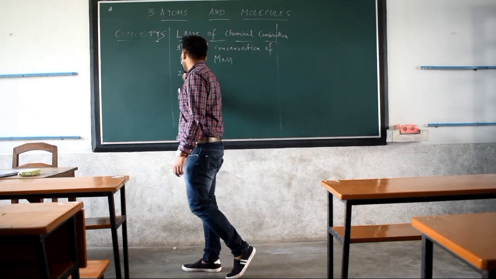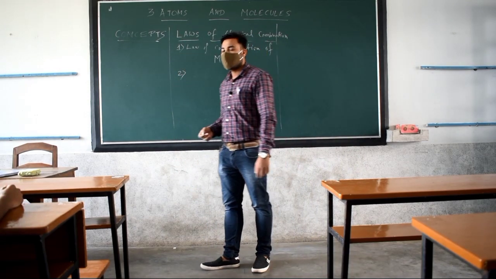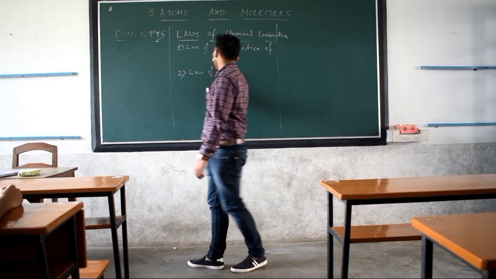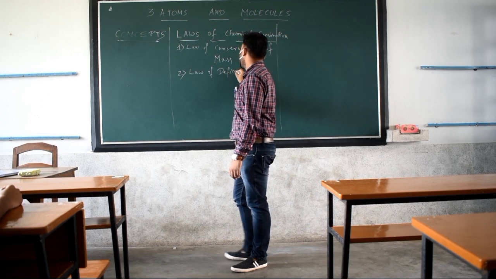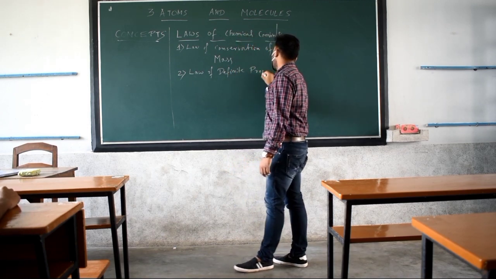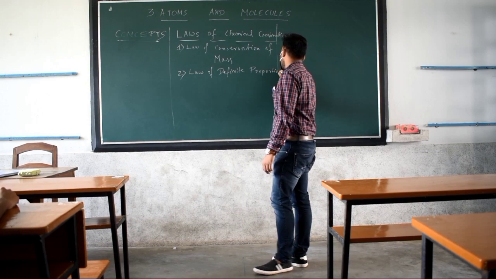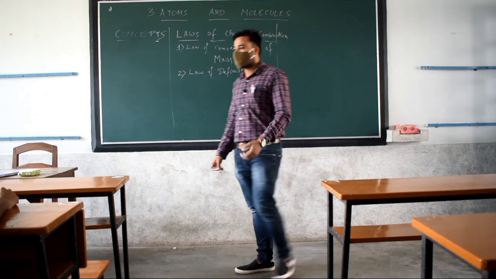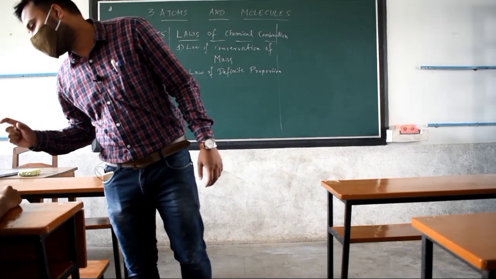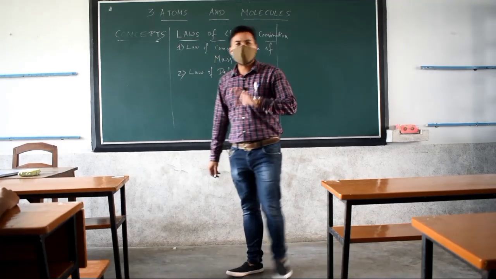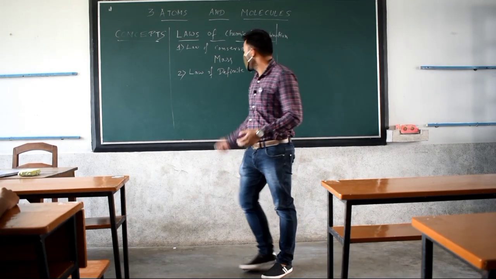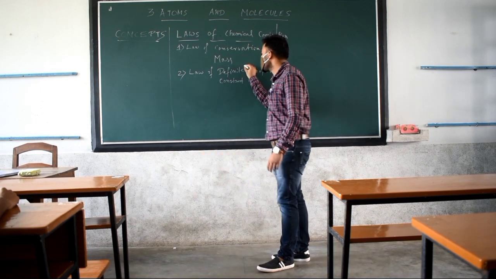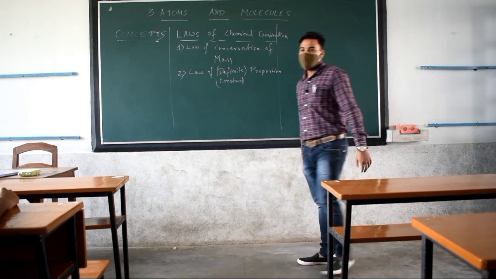Then the second law which we have to deal with is the law of definite proportion, or you can say constant proportion. What is given in your book? Constant or definite? Constant, right? So both are the same, don't get confused, okay? Constant also same, definite also same. Clear?